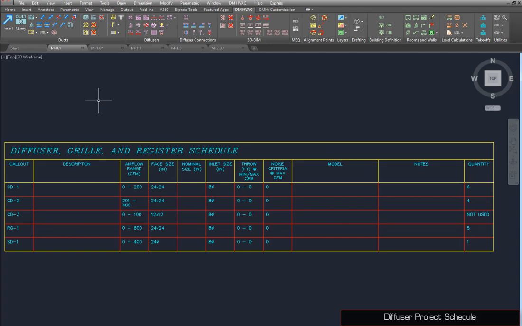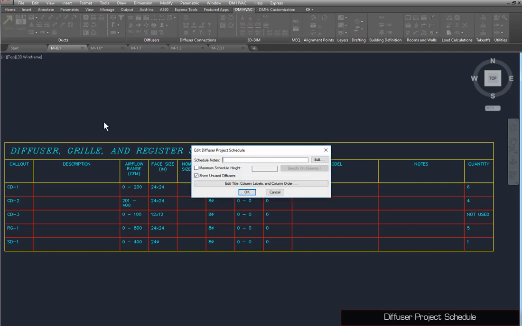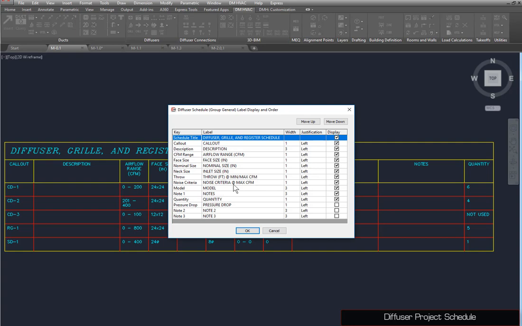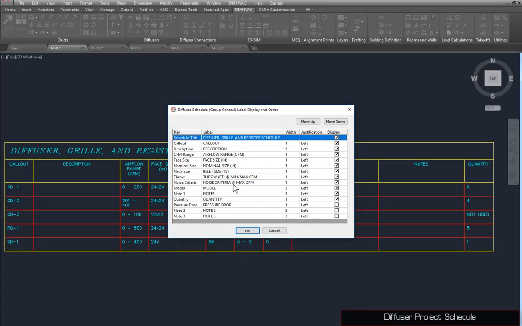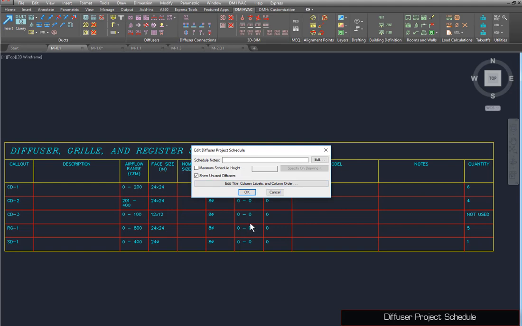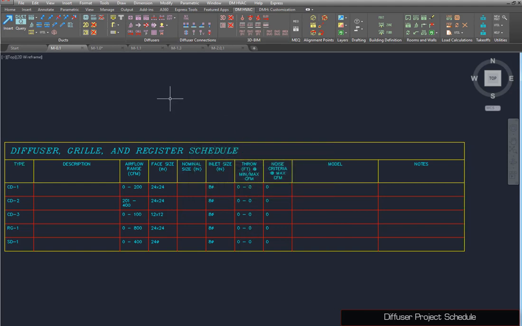To make changes to the schedule itself, run the Insert Diffuser Schedule command again, and press the Edit Title, Column Labels, and Column Order button. Here, you can set whether each column is displayed, the column heading, and its width and justification. In the callout row, set the column heading to Type. Then, for quantity, uncheck the display box. Press the OK button, then the OK button again, and the schedule will be updated to reflect the changes.